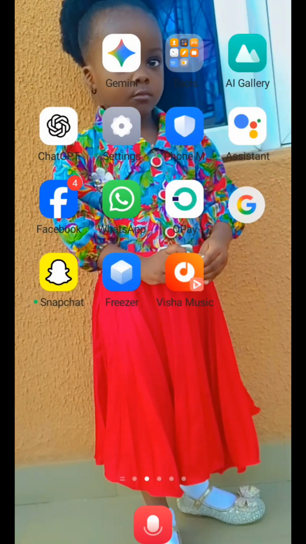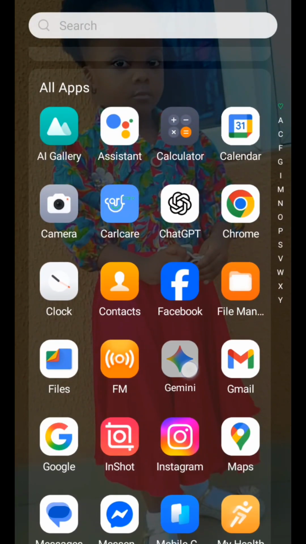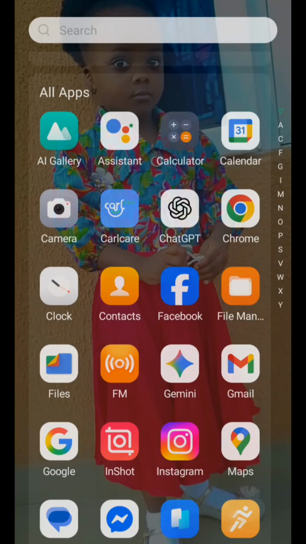If you don't want to use ChatGPT, you can use Google Gemini. Yeah, you can use Gemini, this one. Maybe next time I'll teach you how to use this one. Let's go to YouTube. I don't want the video to be too long.